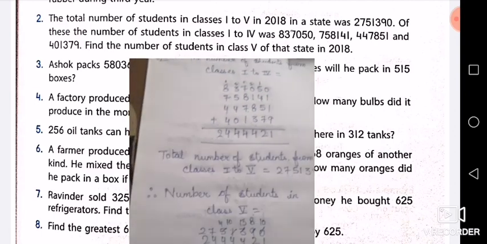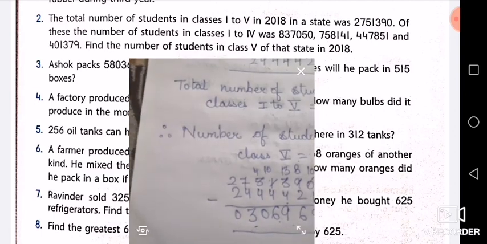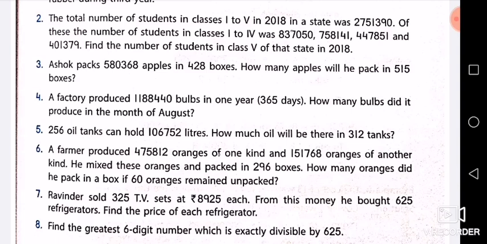Now we will move to question number 3. Question number 3 is: Ashok packs 5,80,368 apples in 428 boxes. How many apples will he pack in 515 boxes?